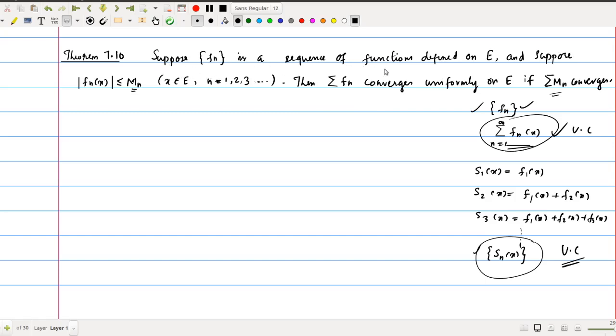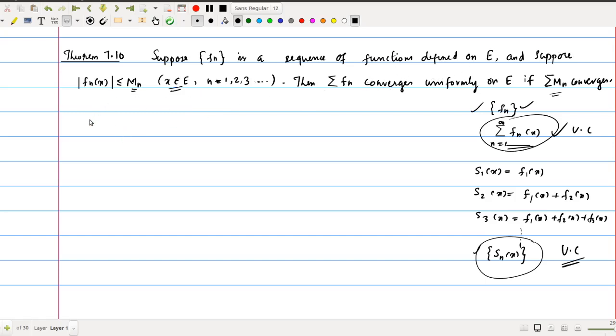Suppose Fn is a sequence of functions defined on E, and suppose mod Fn of x is less than or equal to Mn. Okay, corresponding to each n there is an upper bound Mn. This is true for every x belongs to E. That's why we call this Mn the upper bound of this function. In that case, if sigma Mn is convergent, then sigma n equal to 1 to infinity Fn converges uniformly. Okay, so this is the sufficient condition. This condition is not necessary, so the converse never holds in general.